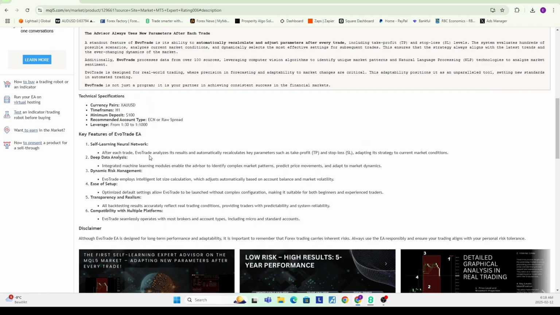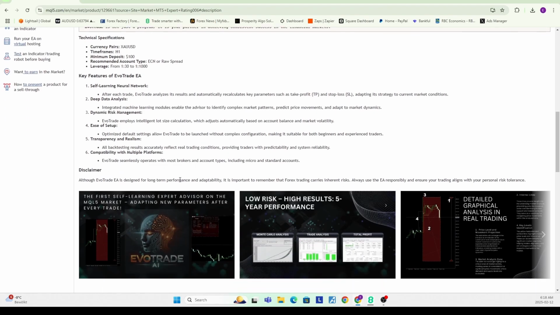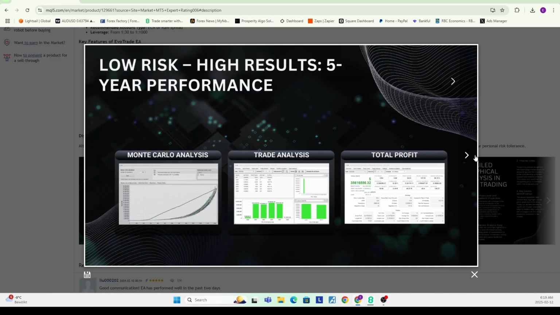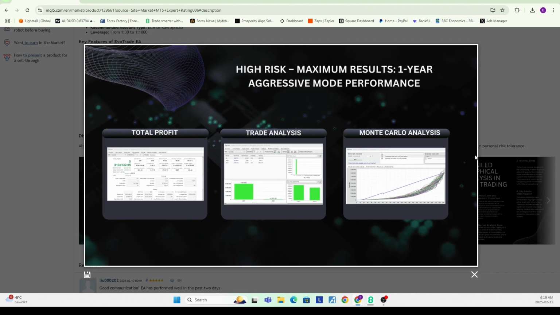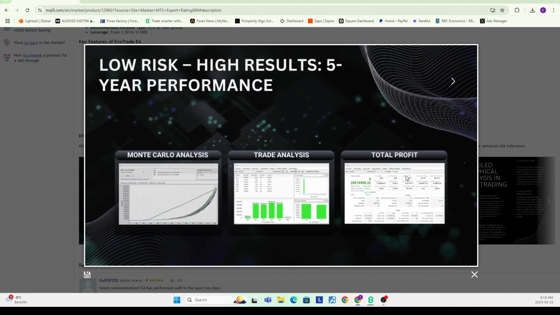And then she's also mentioning that there's self-learning neural networks and dynamic risk management, etc. But from what I can see so far, it's really not a great sign, right? Because they're mentioning a bunch of things which are likely not actually being used. And that doesn't necessarily speak well to the transparency here.